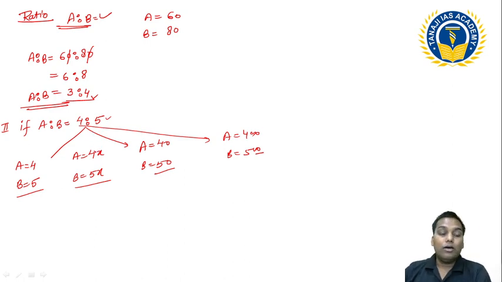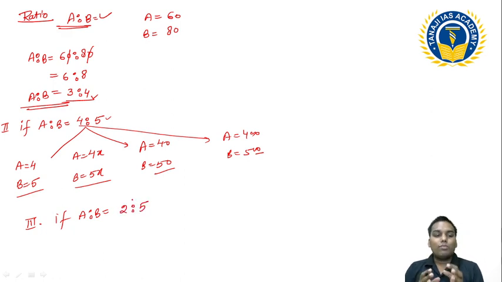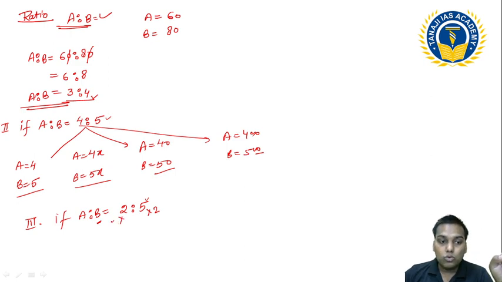Now another understanding, the third one: suppose A ratio B is 2 ratio 5. For a certain concept, suppose I want to make this B a 10. What do I have to do? I have to make B equal to 10. So how can I make it? Multiply by 2. It means I am willing to multiply B, which is 5, with 2 due to my requirement, but I have to multiply this 2 also.